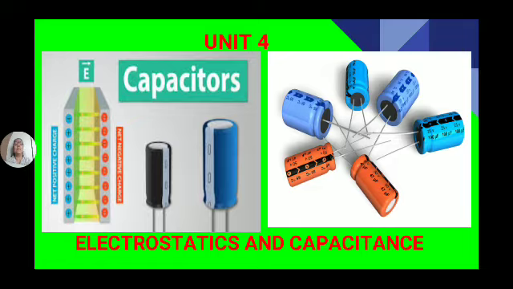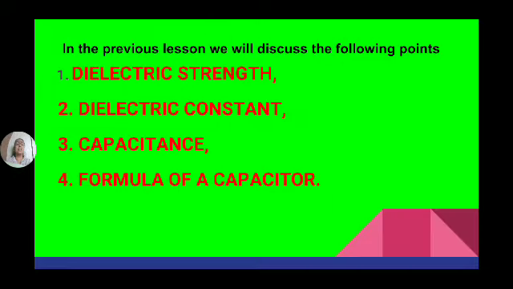Now, in the previous class, we discussed dielectric strength, dielectric constant, capacitance, and the formula of a capacitor. So, what is the dielectric strength? See, dielectric means insulating.